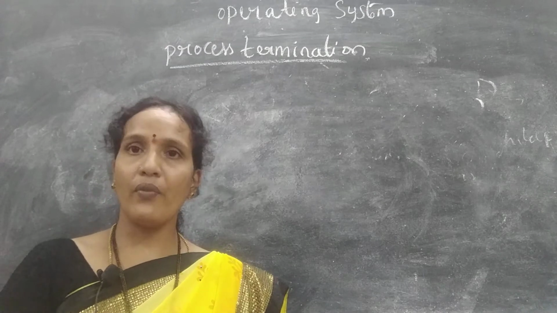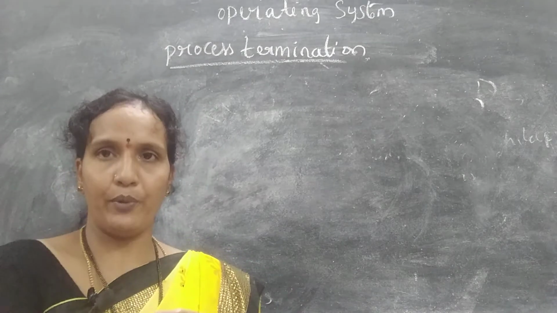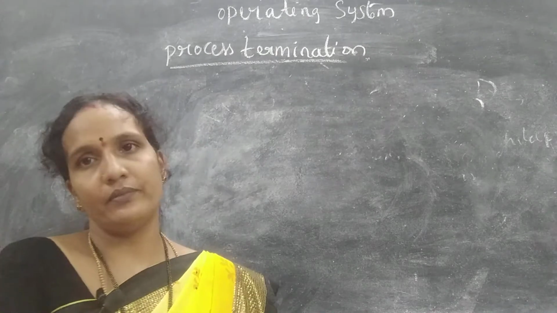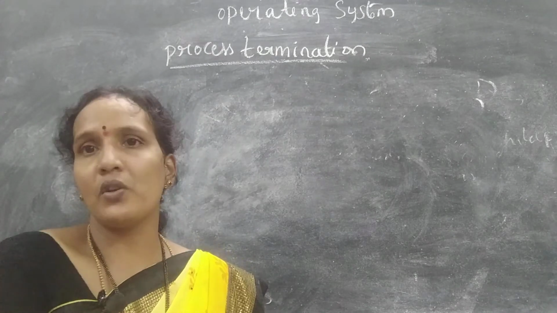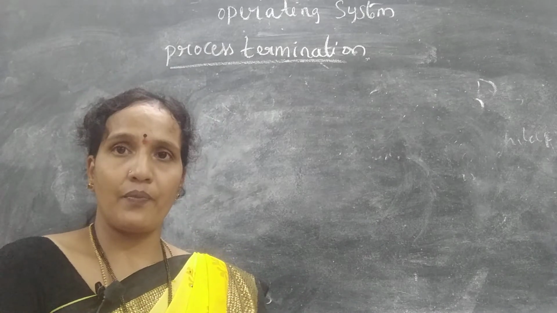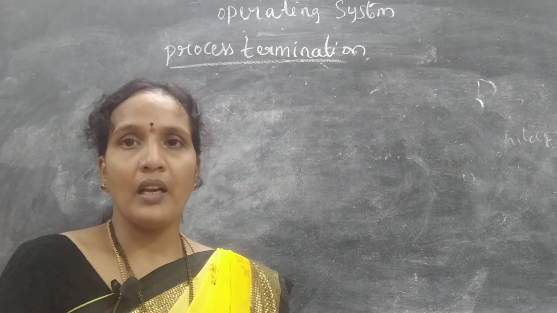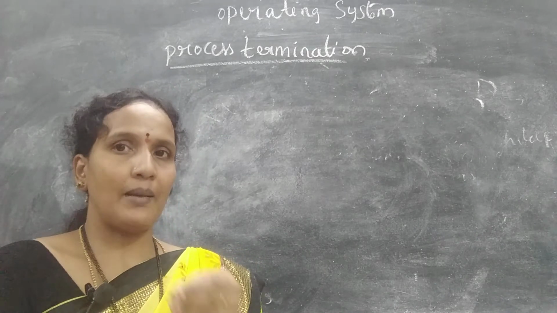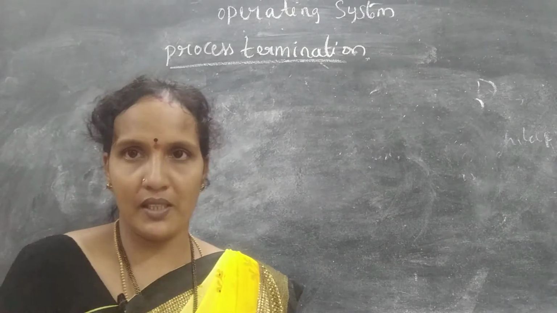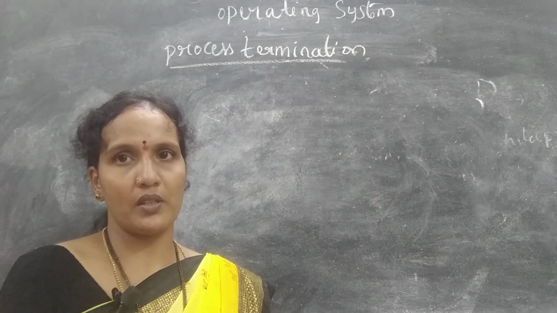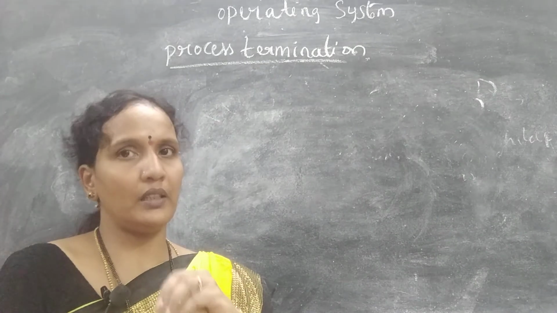But when a child process is terminated abnormally, a parent process can stop the execution of the child process. In some situations, a parent process can stop the execution of the child process, in three cases.